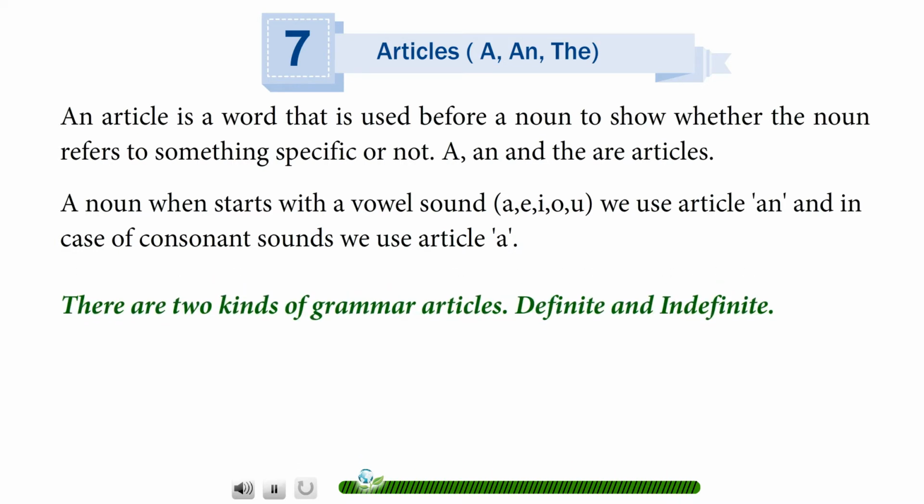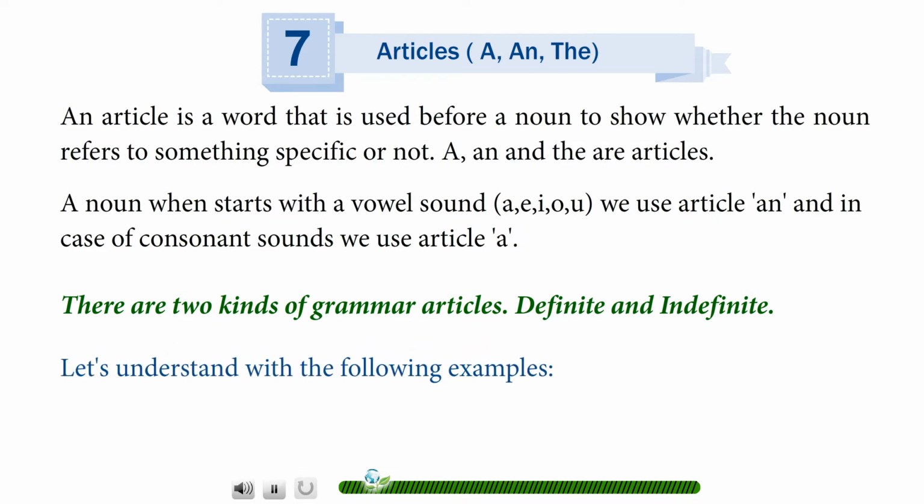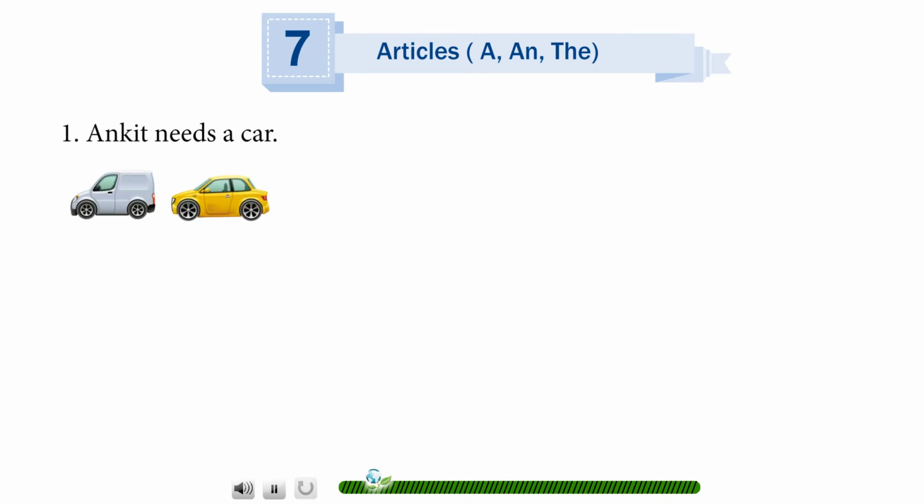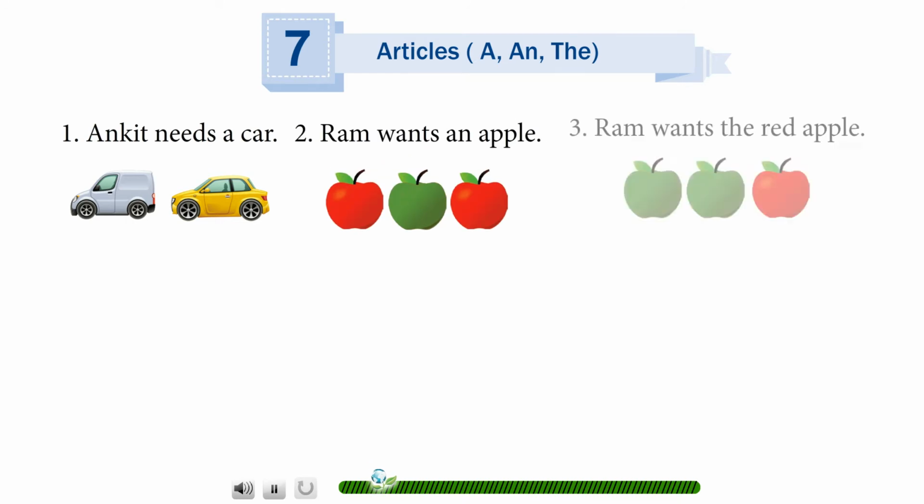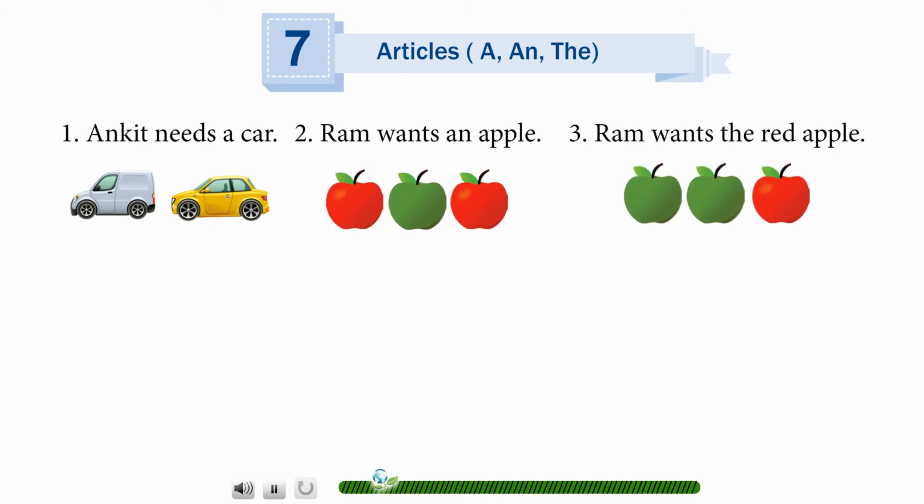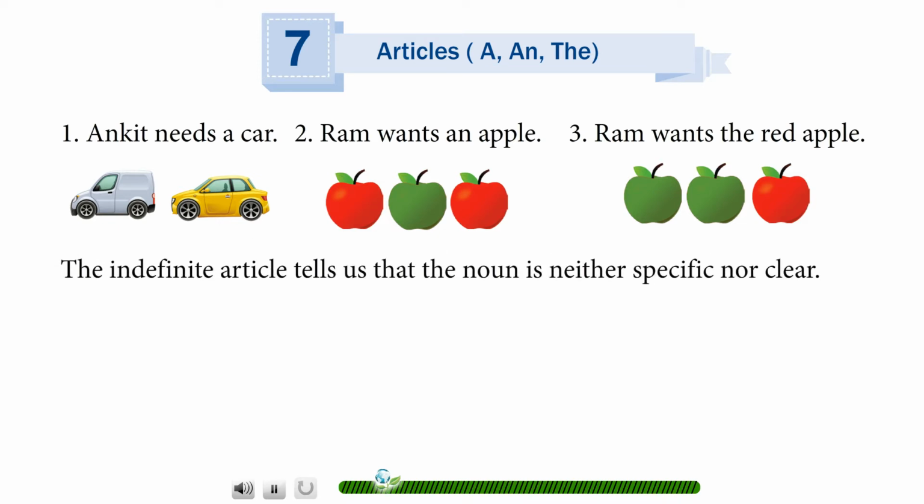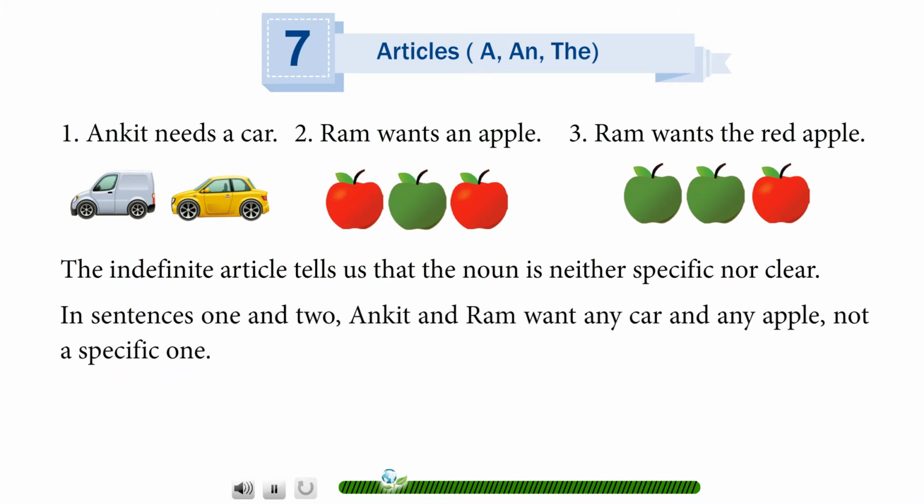There are two kinds of grammar articles: definite and indefinite. Let's understand with the following examples. Ankit needs a car. Ram wants an apple. Ram wants the red apple. The indefinite article tells us that the noun is neither specific nor clear. In sentences 1 and 2, Ankit and Ram want any car and any apple, not a specific one.